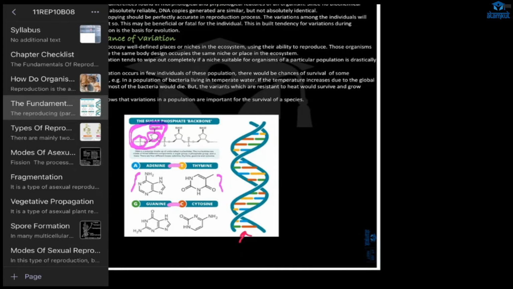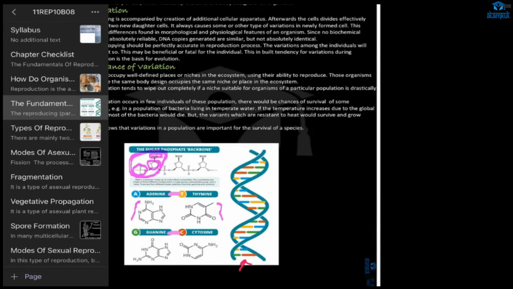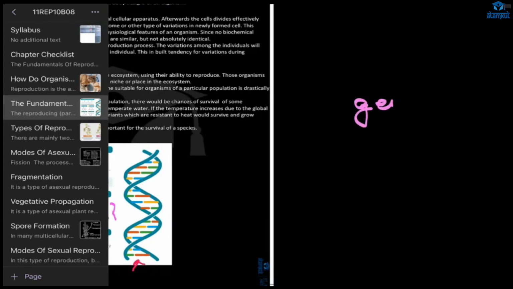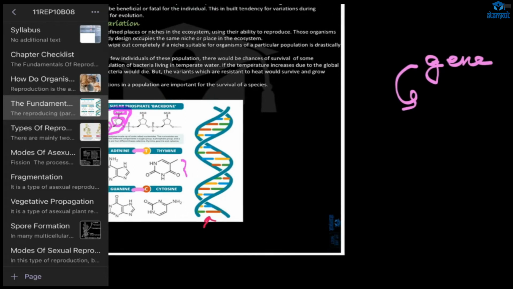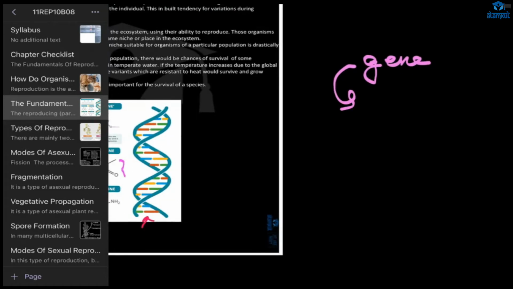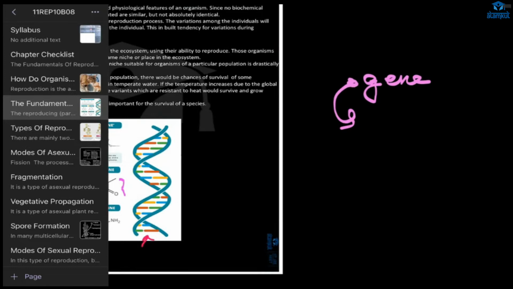Maybe when the DNA is happening. Yes, DNA. DNA has a particular sequence, right? That is called a gene. That gene is the functional, structural unit of this DNA. Here, what will happen? This gene, what will it do?